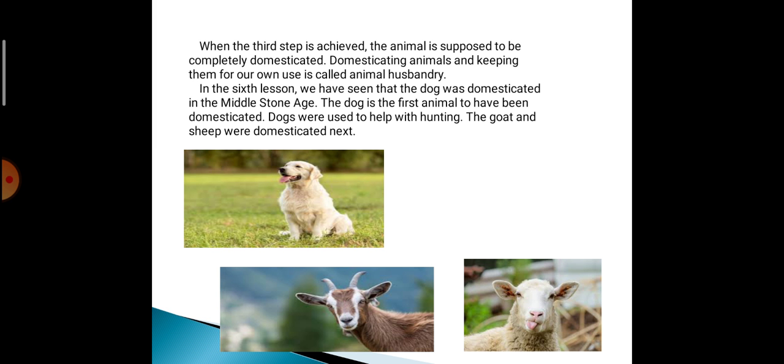In the 6th lesson, we have seen that the dog was domesticated in the Middle Stone Age. The dog is the first animal to have been domesticated by early humans. Dogs were used to help in hunting. They were wild dogs, so they used to hunt down an animal and help the human beings to get the meat of the animal. The goat and sheep were domesticated next. So after the dog, the next animals that were domesticated or that became a part of animal husbandry were goat and sheep. That's all for today.